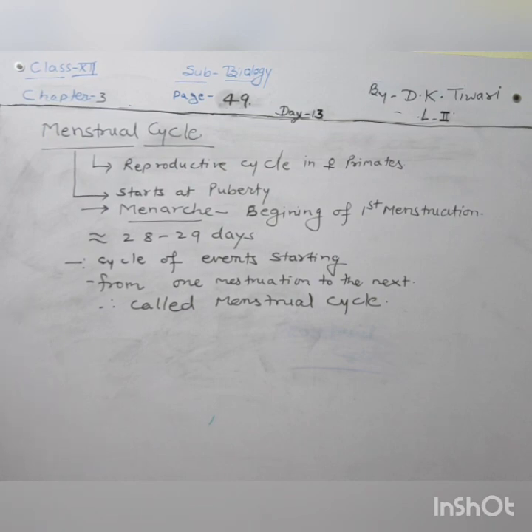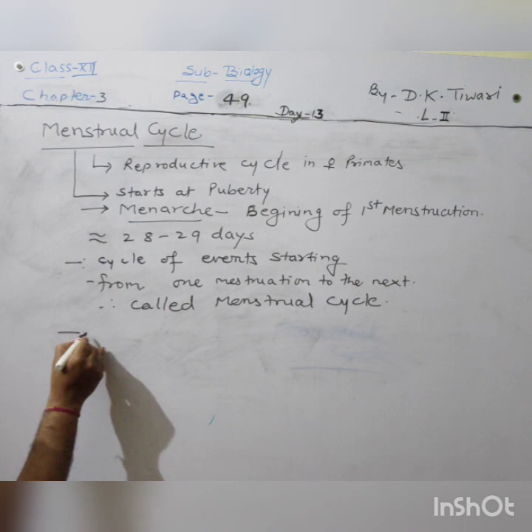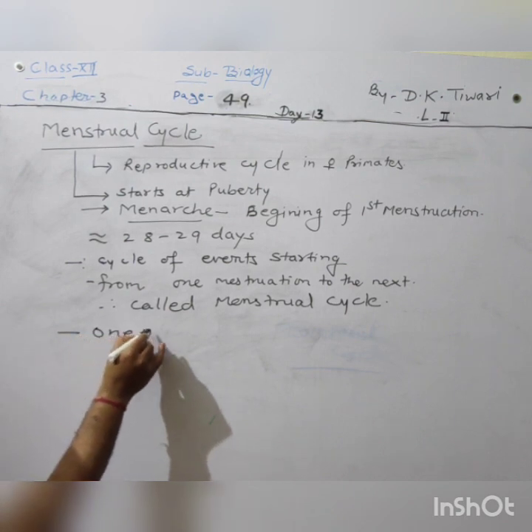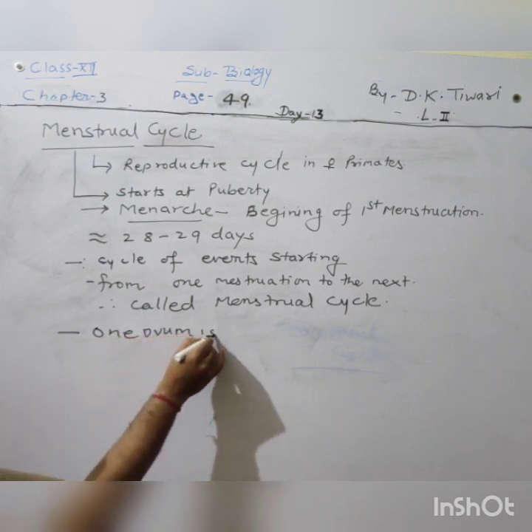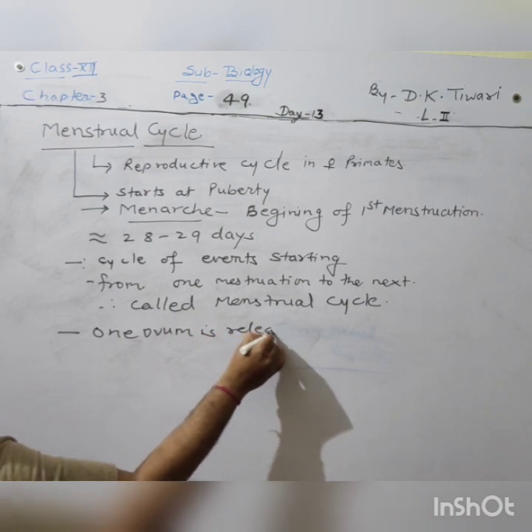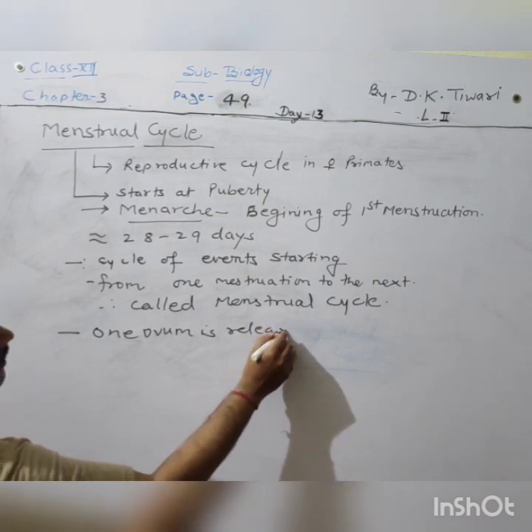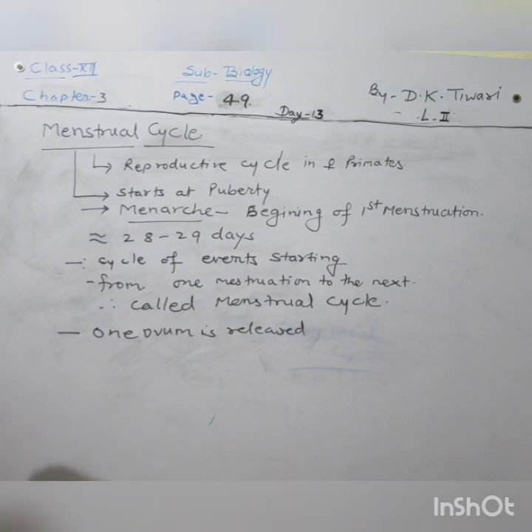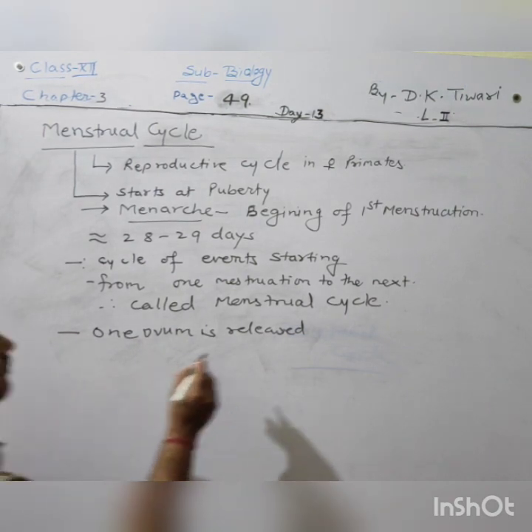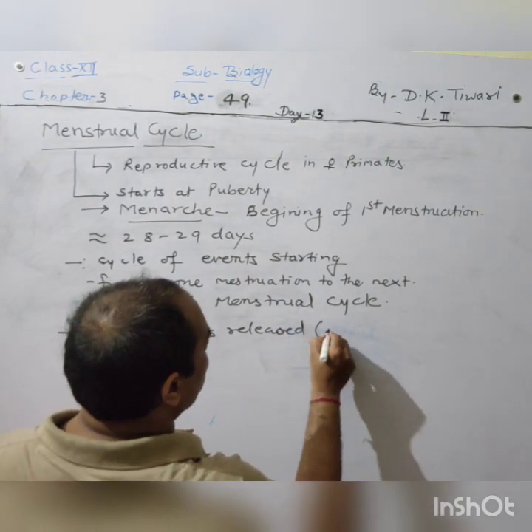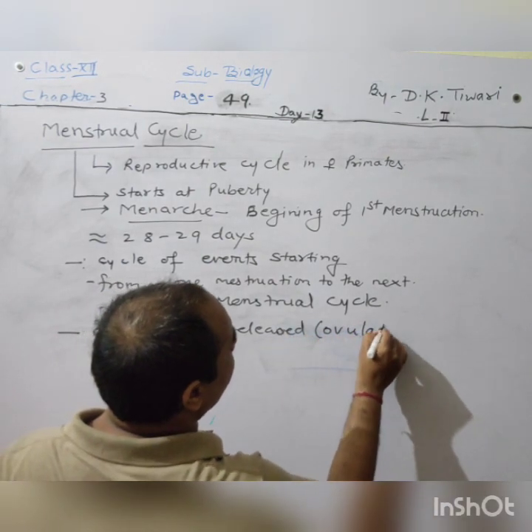Now we will see that at this stage one ovum is released. During the middle of each menstrual cycle, one ovum is released, that is, ovulation takes place.